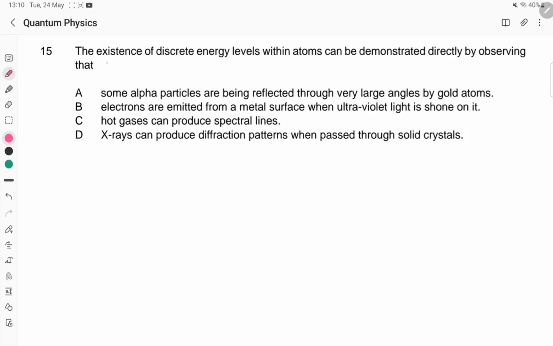For this question, existence of discrete energy levels can be demonstrated by observing... The easy answer is simply C, because emission absorption line spectra are supposed to be the evidence for the fact that energy levels within gaseous atoms are quantized. Quantized means what? They exist in discrete amounts.